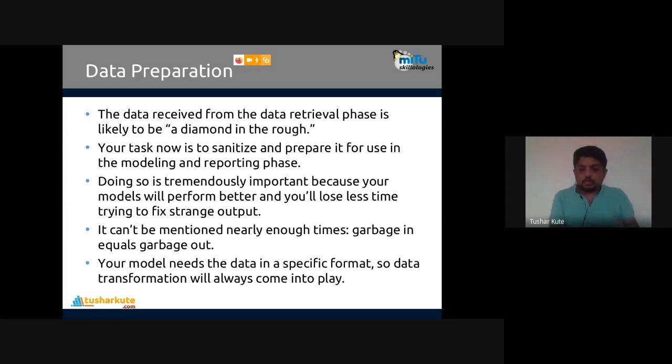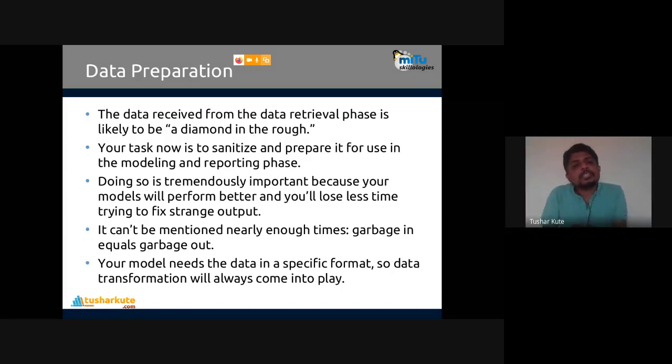So let's just take an example. I am working on an algorithm where temperature is necessary to be in centigrade format, but your data set is containing Fahrenheit format. You generate the result like 80 degree, 90 degree, and you're surprised how 80 or 90 degree centigrade is possible. But after some analysis, you find that temperature is in Fahrenheit. So you have to prepare that: convert Fahrenheit temperature into centigrade temperature. Then only will you come to know about it.